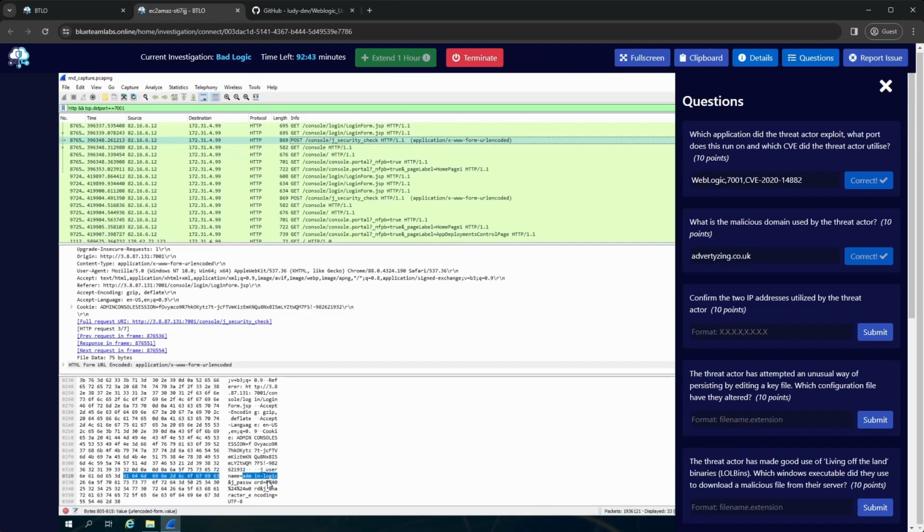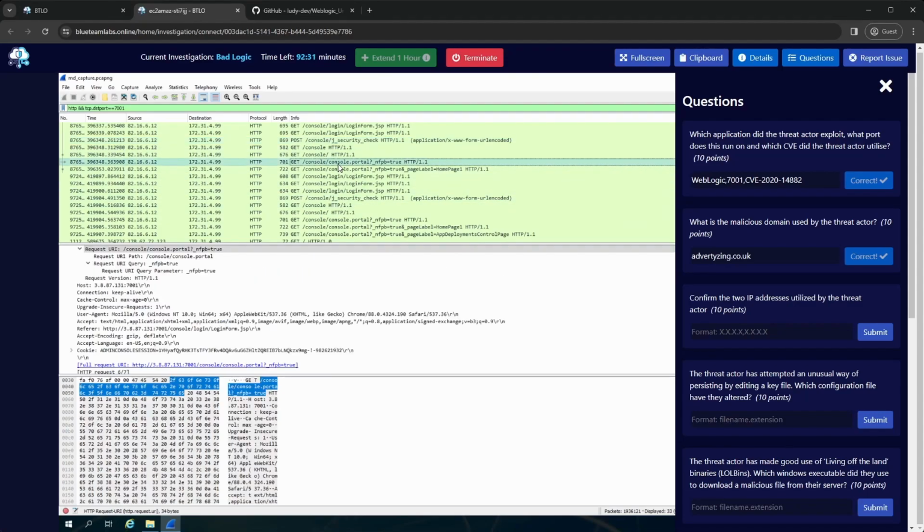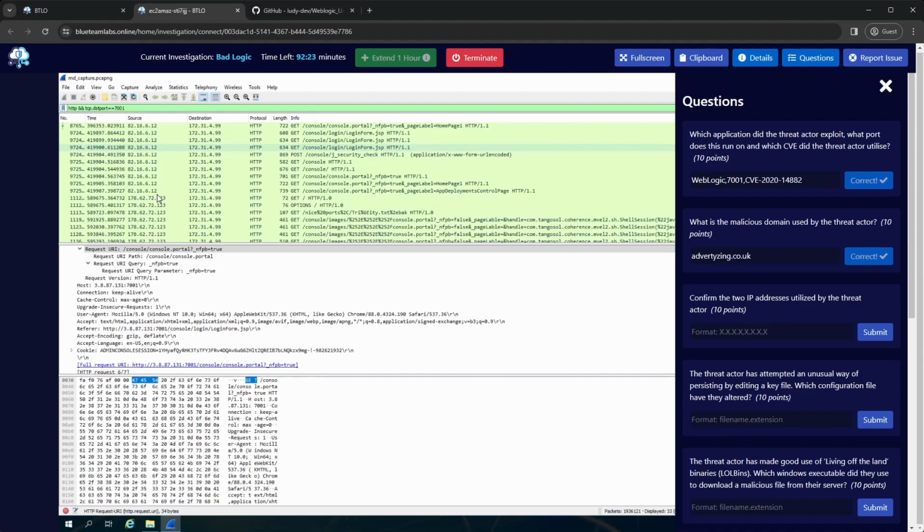Yeah, so we have the username and credentials being used to log in. So my assumption is that if they can log into the application, then they're probably not going to be using an exploit to get to the console. That would make a lot of sense to me. And there's an actual cookie being done for the session, so they logged in successfully.